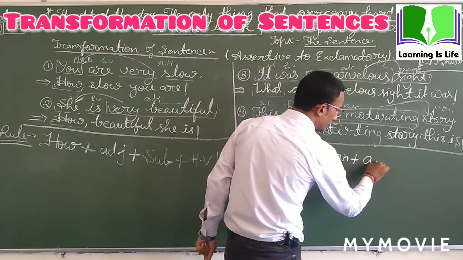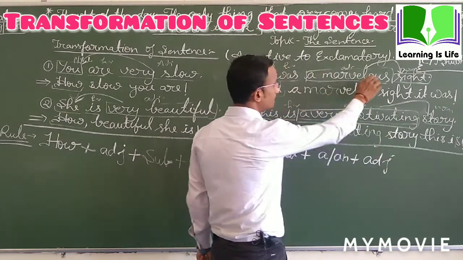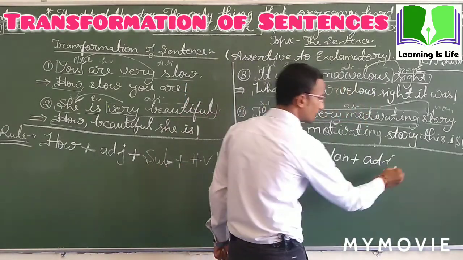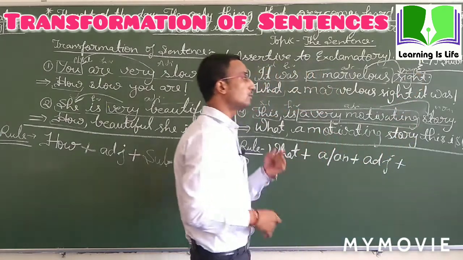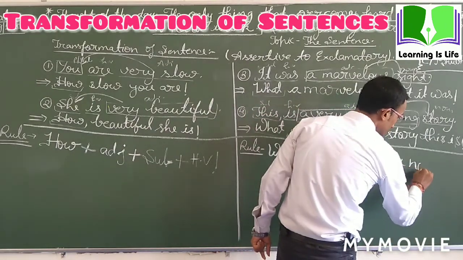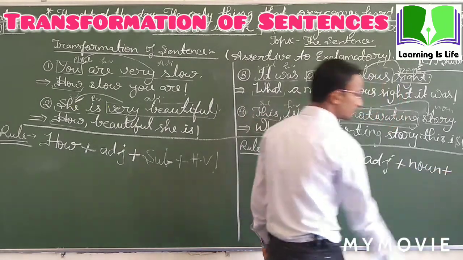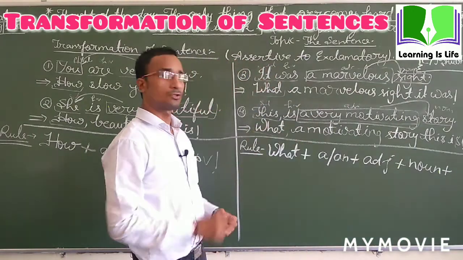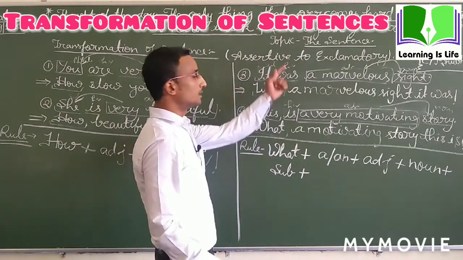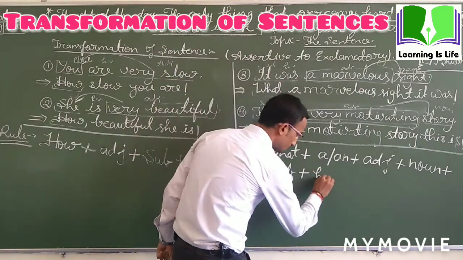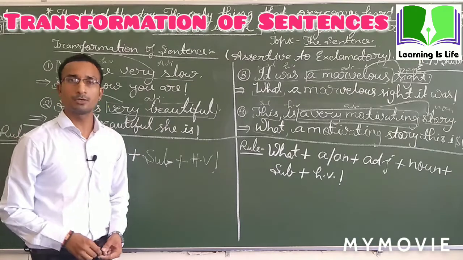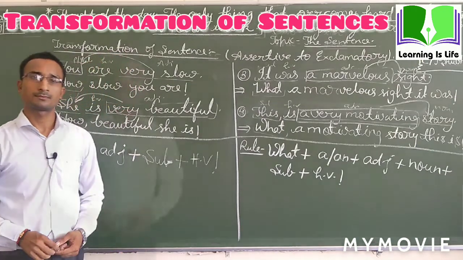Then the adjective, then the noun which is being described by the adjective, write it here, plus the subject which is already given, and the helping verb and exclamatory sign. So I hope you have understood. It's very easy.